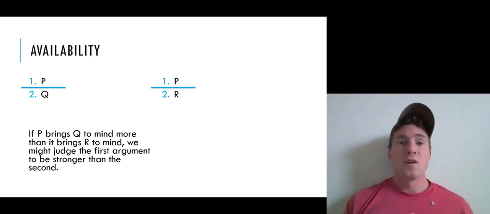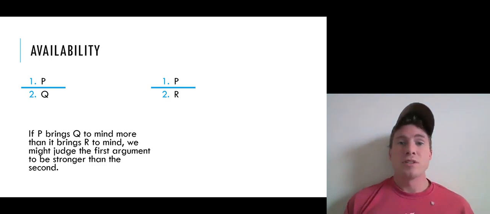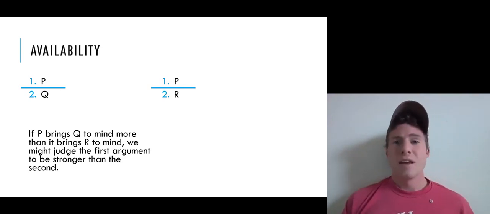So for example, if P is the proposition that I went to Pizza Hut, and Q is the proposition that I had pizza, and R is the proposition that I had a hamburger, the availability heuristic would judge the first argument, moving from Pizza Hut to me having pizza, as stronger than the second argument, moving from me going to Pizza Hut to me having a hamburger, because pizza is much more available when we think of Pizza Hut than hamburgers are. And in this case, that seems like a really good inference to make.